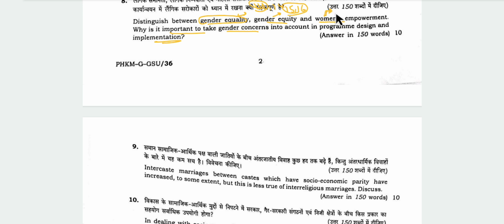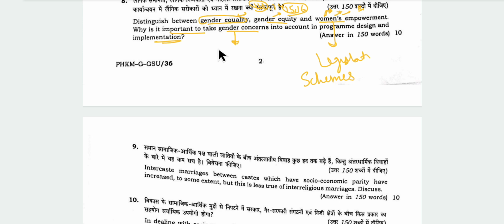First of all, you will have to explain what is women empowerment. What do you mean by women empowerment? You can mention some examples and some schemes, be it constitutional provisions or legislative provisions. Also, some government schemes can be mentioned.